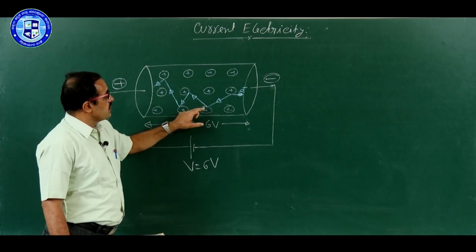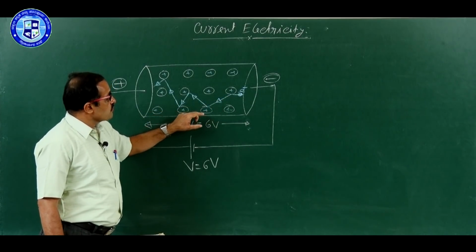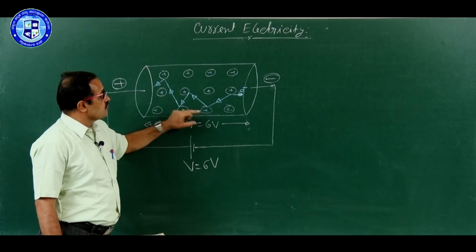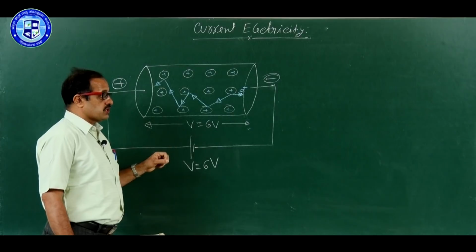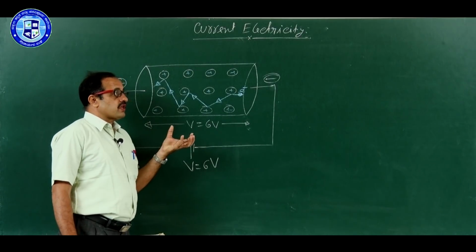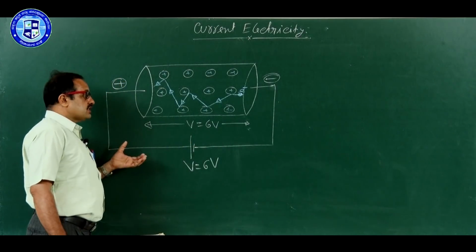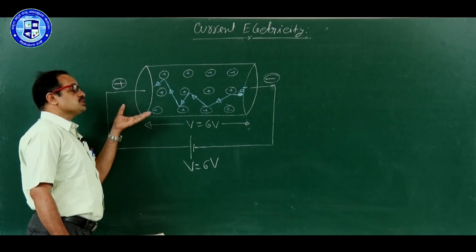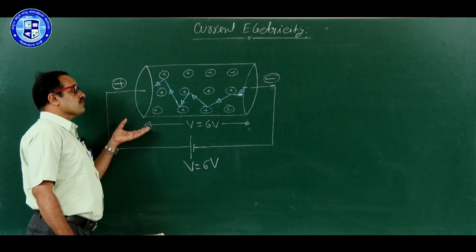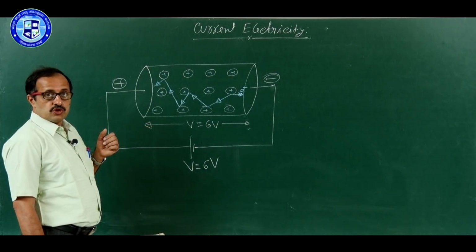Therefore, due to the collision, the electron loses energy, and that energy is given to the atoms. Atoms vibrate more, therefore their vibrational energy increases, that increases the temperature also. Hence, electric current always produces a heating effect.